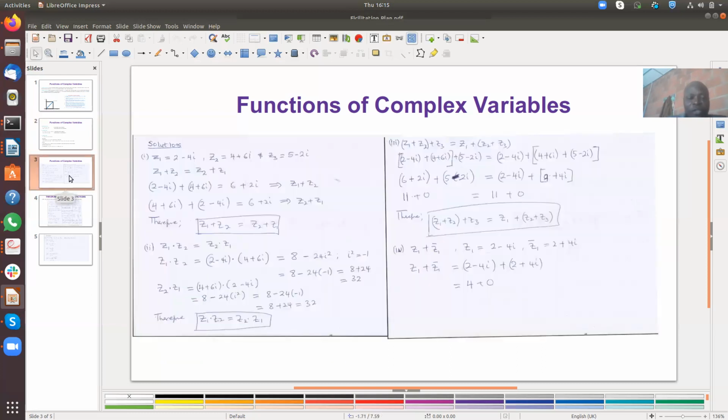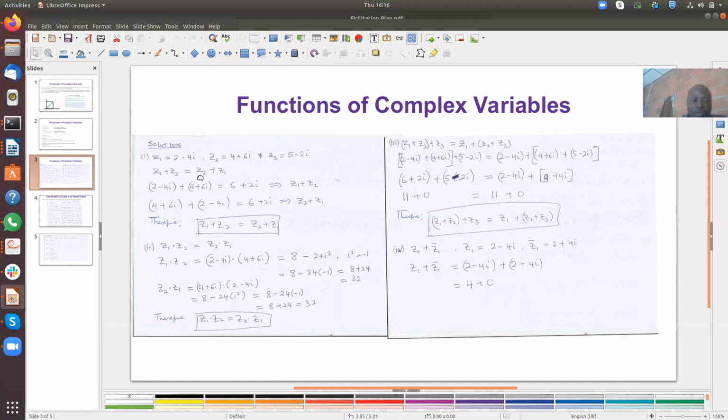Z1 is equal to 2 minus 4i, Z2 is this, and Z3 is this. The first thing is Z1 plus Z2. If you add 2 minus 4i with 4 plus 6i, corresponding terms, 2 plus 4 gives you 6, and minus 4i plus 6i gives you plus 2i.